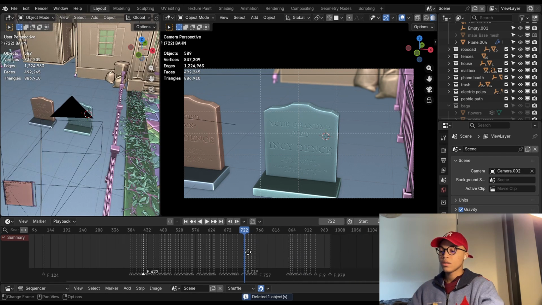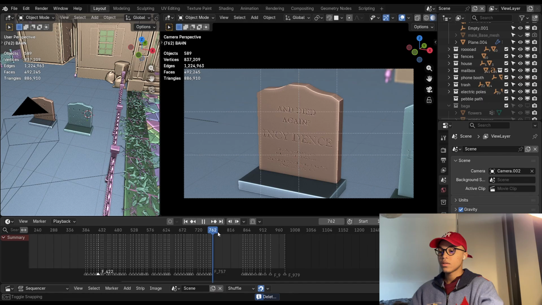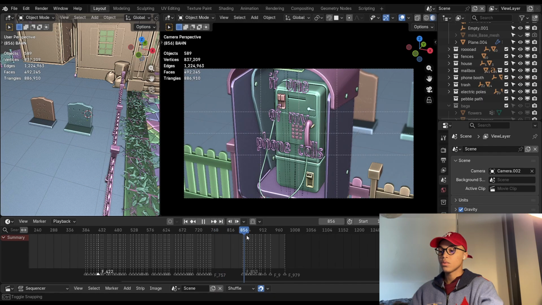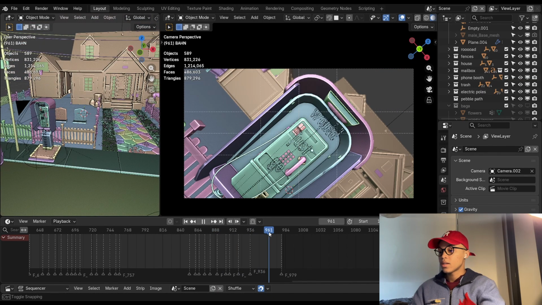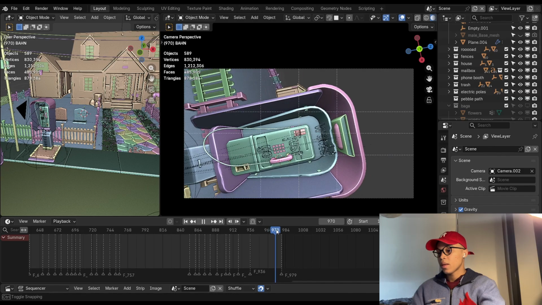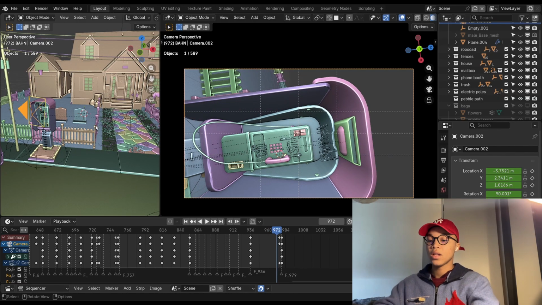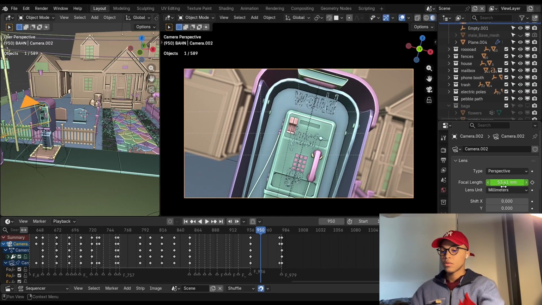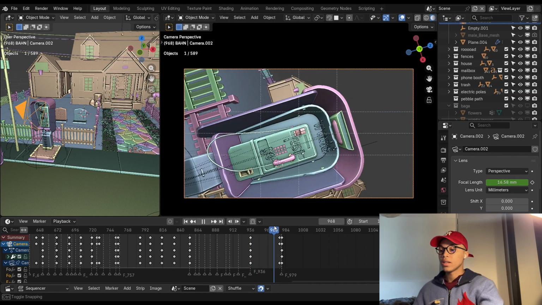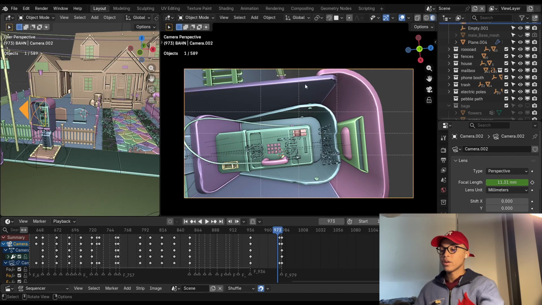And then from here, the camera just turns around and it turns back into this phone, and it just rotates. And for this effect here, it's called a dolly zoom. I basically just moved the camera in while pushing the focal length out. So as the camera is going in, the focal length is just decreasing and decreasing, so it gives this weird, distorted perspective. And that's the end of the animation.